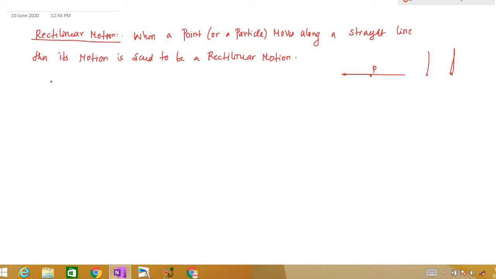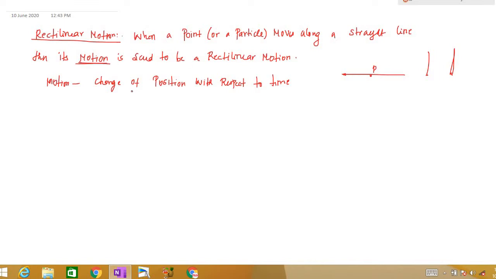You know what's meant by motion: motion is the change of position of a particle with respect to time. That is, when a point moves along a straight line, its change of position with respect to time is said to be rectilinear motion.